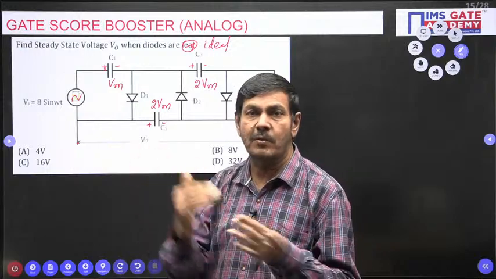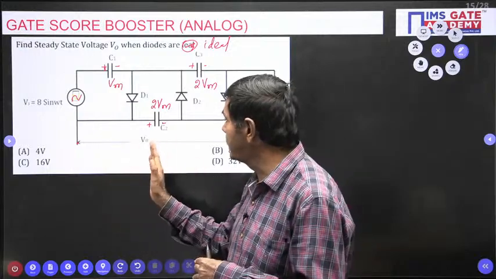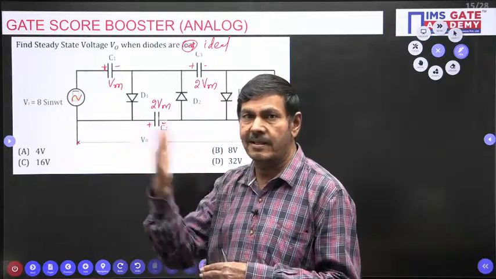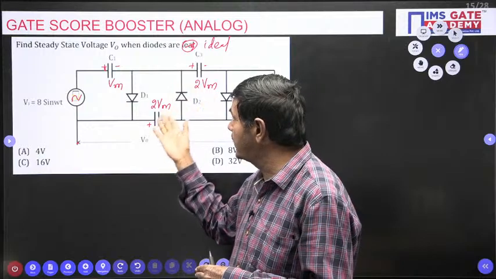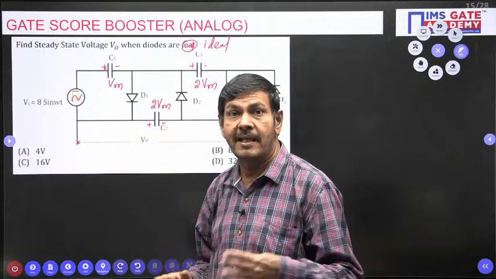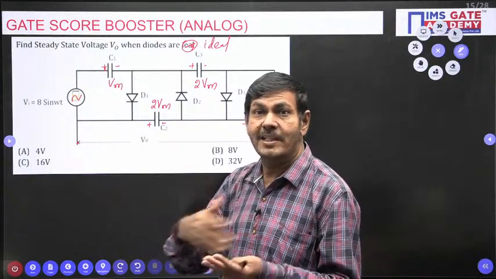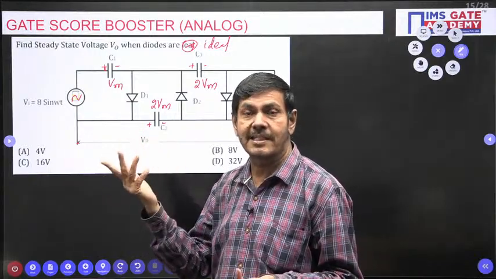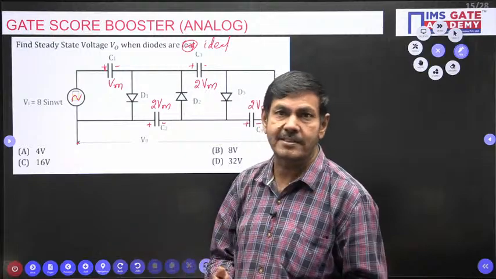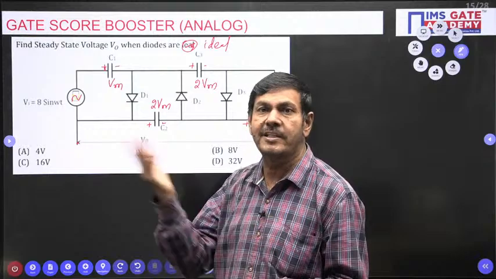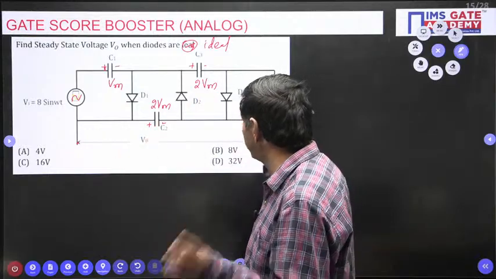Because the peak to peak voltage is 2 Vm only, the maximum voltage across the capacitor is the peak to peak voltage only. It never crosses that. If it went more than 2 Vm, what would that mean? The diode would be acting as an amplifier, but a diode cannot act as an amplifier. It doesn't give more than 2 Vm. That's why only 2 Vm is possible.